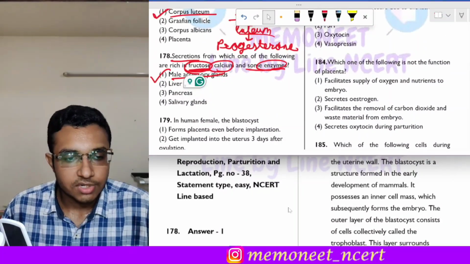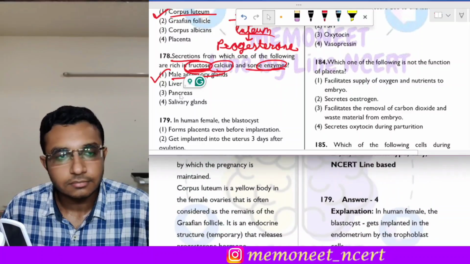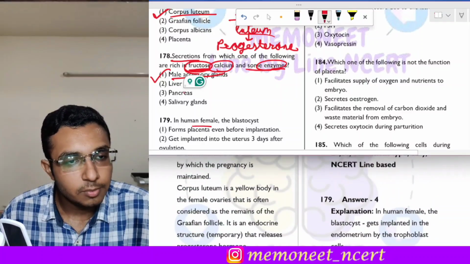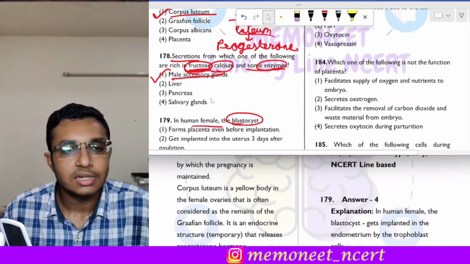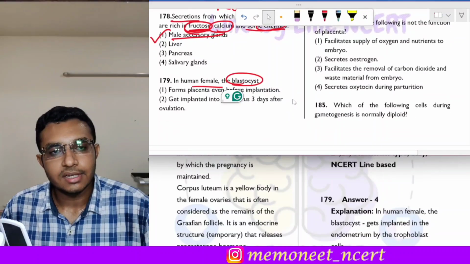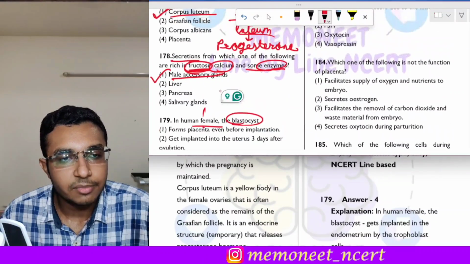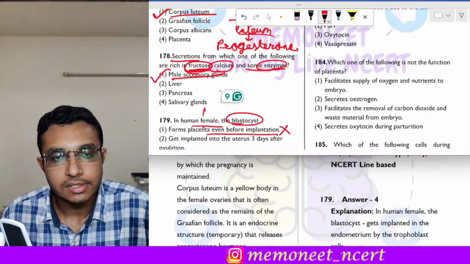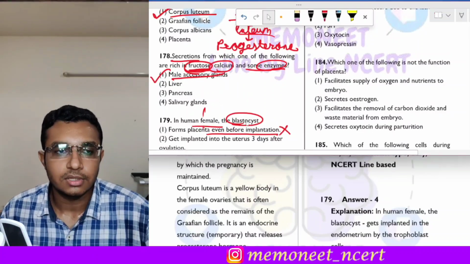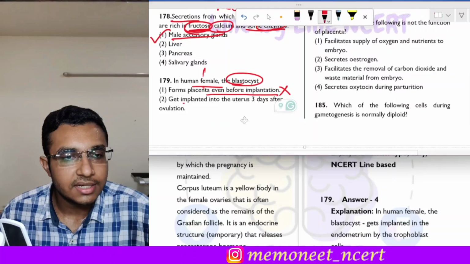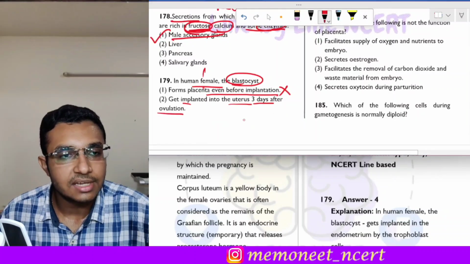Next question is question 179. It states that in human female the blastocyst dash. So we have to find the correct statement about blastocyst. The first statement is it forms placenta even before implantation. No, it does not form placenta before implantation, so that is incorrect. Then it gets implanted into the uterus 3 days after ovulation.